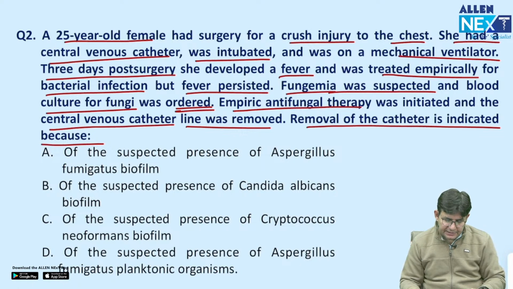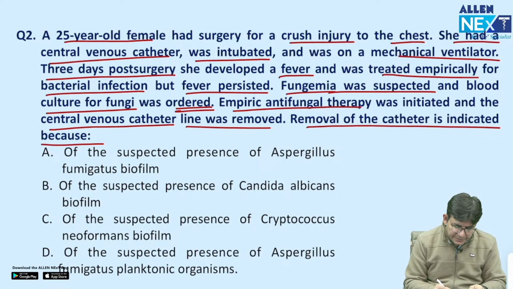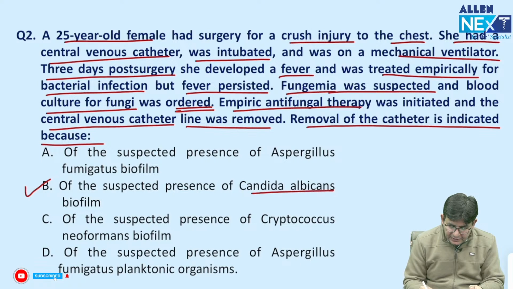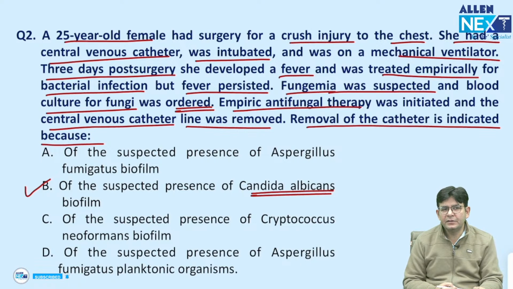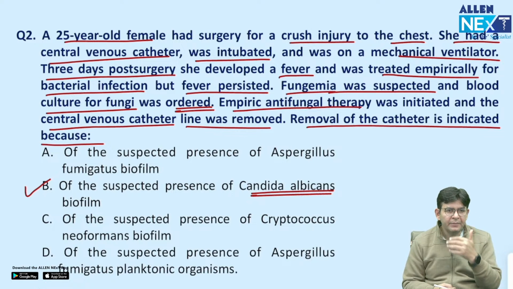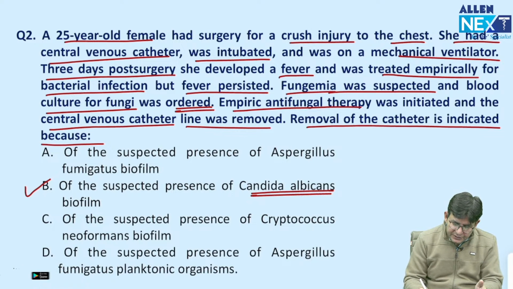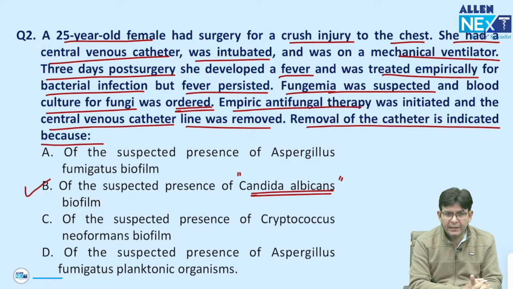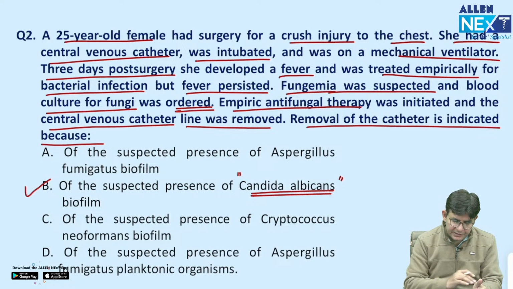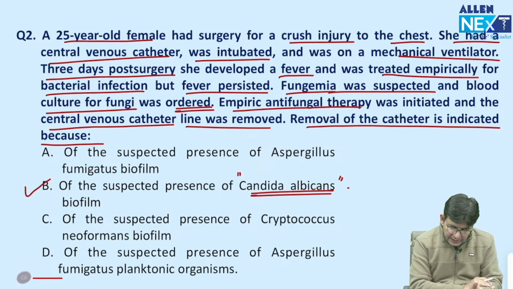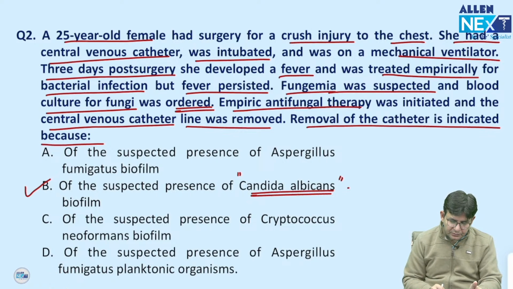The answer here, guys, is this particular one. This is the fungus Candida albicans, which does produce biofilm. Candida albicans produces the biofilm and thereby attaches to various surfaces. So the answer should be B rather than Cryptococcus and the others.